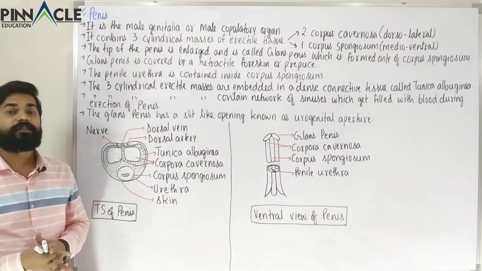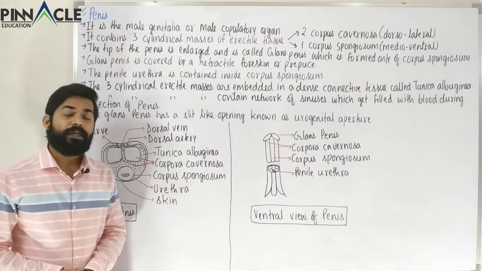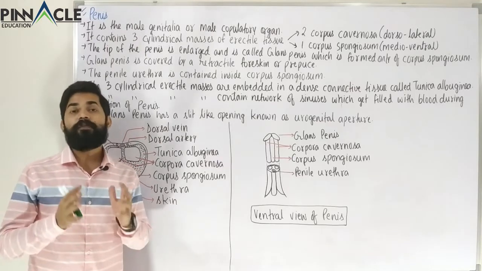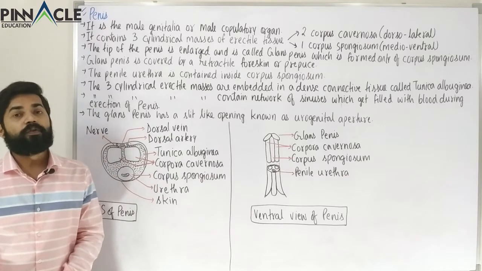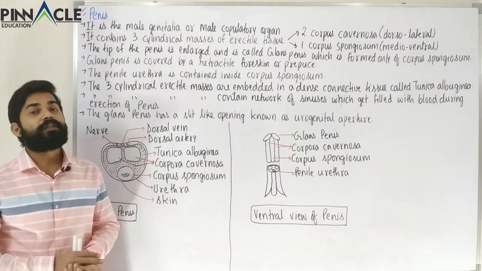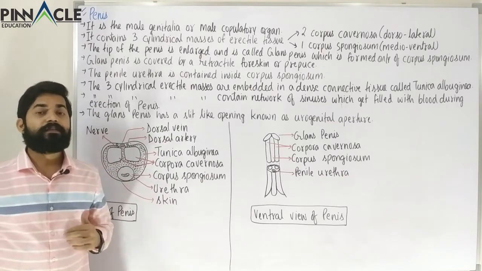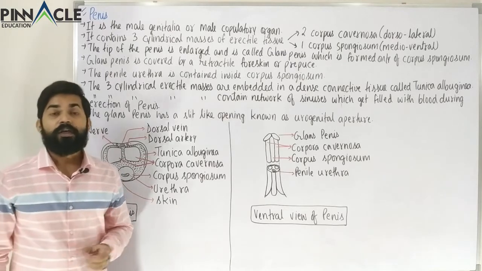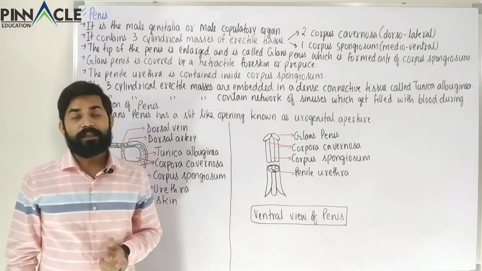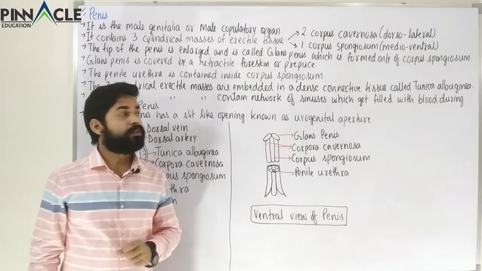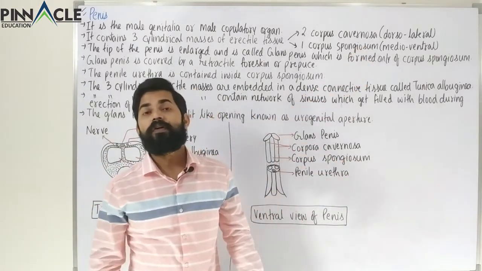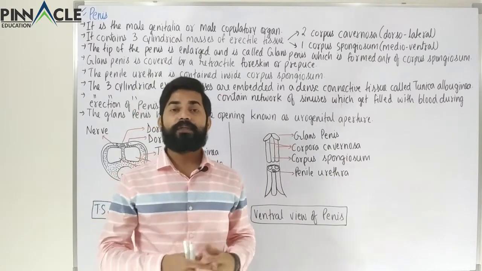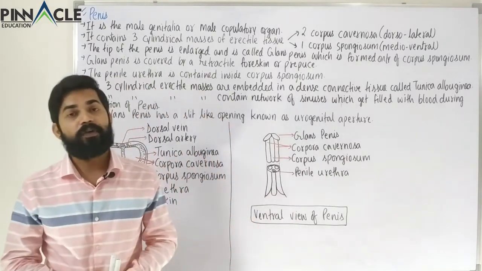Now if we see the structure of this penis, we see that it is composed of three cylindrical masses of erectile tissue, and out of those, two are called corpus cavernosa and one is the corpus spongiosum. If we see their position, the corpus spongiosum is ventral and the corpus cavernosa is dorsal, that is towards the upper side in terms of normal anatomy of the body.